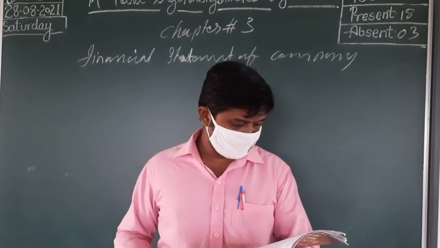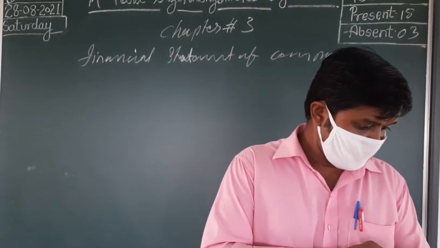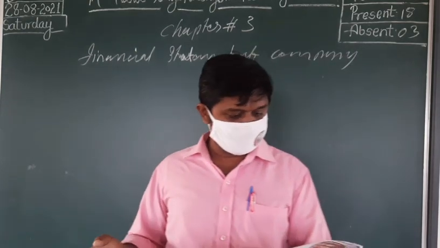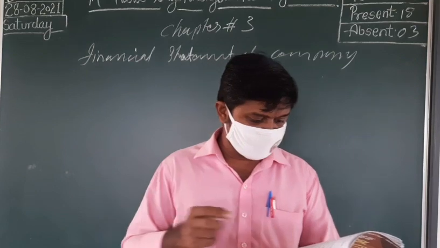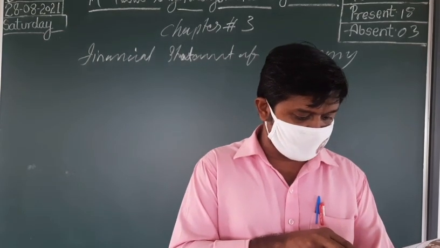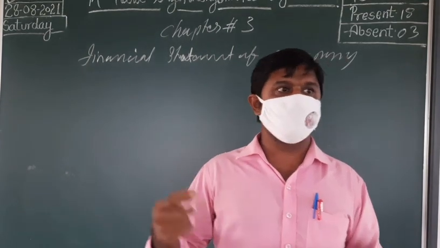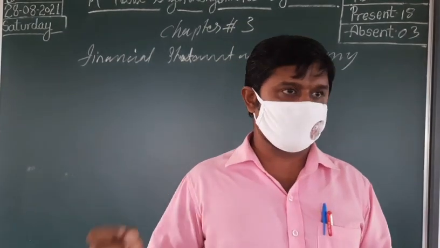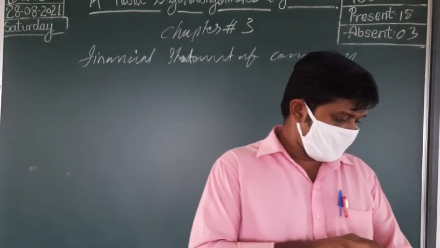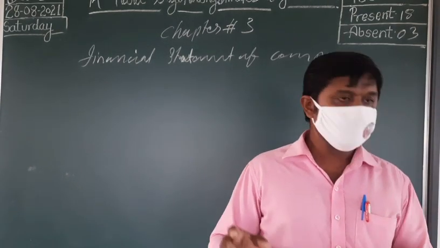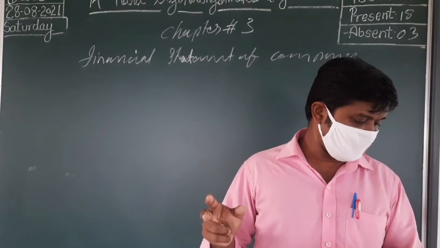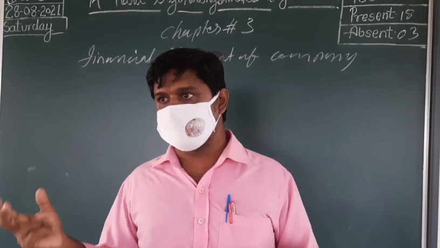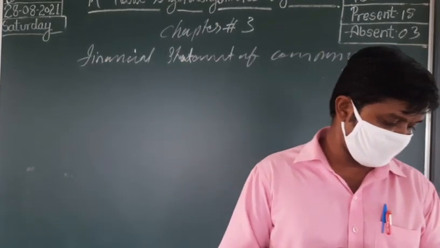Next is capital work in progress. These accounting treatments are not there, so just understand that it refers to fixed tangible assets which are under construction. That means land or building. If any work is going on, then we call it capital work in progress. This is also a fixed asset, but we are not having any accounting treatment with that.